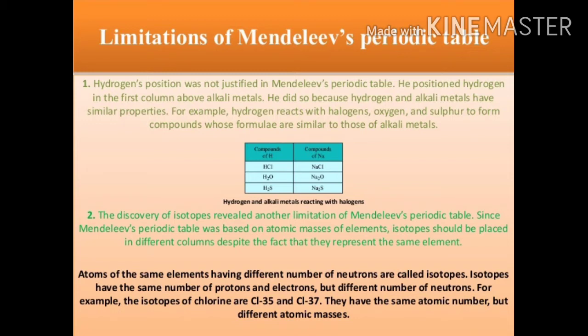Between two elements there is no fixed difference; the difference between the atomic masses of two elements varies. So it was not possible to predict how many elements could be discovered between two elements. When we consider the heavier elements, this is the major problem. So these are the drawbacks of Mendeleev's classification.